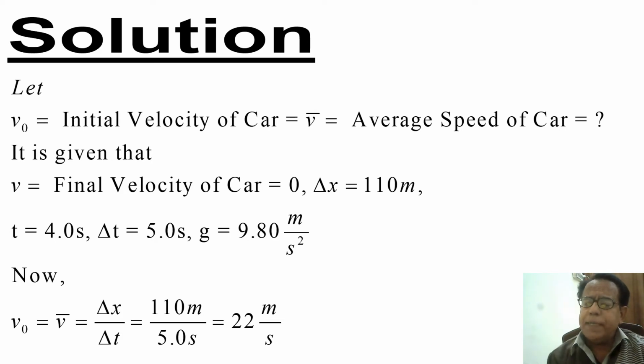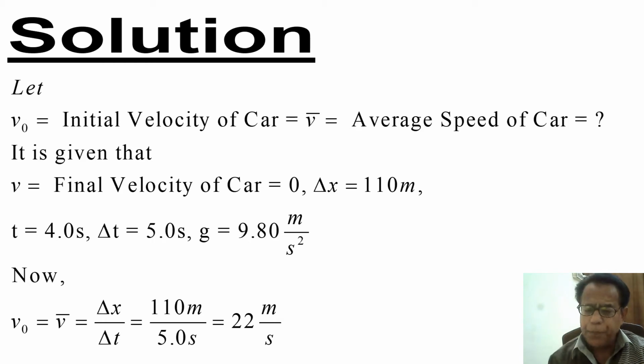From the statement, it is given that V, the final velocity of the car, is equal to 0, because it is given in the statement that it comes to rest. Delta x is given as 110 meter, t is given as 4.0 second, while for the first part of the problem delta t is given as 5.0 second. g is the constant acceleration due to gravity and its value is 9.80 meter per second square.